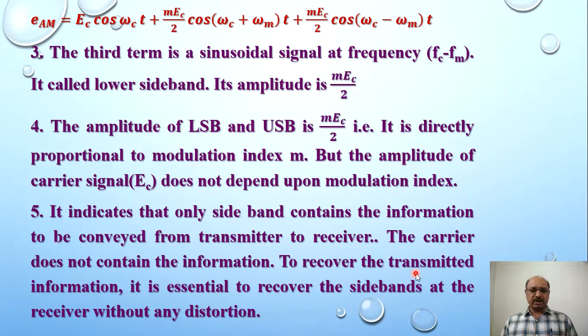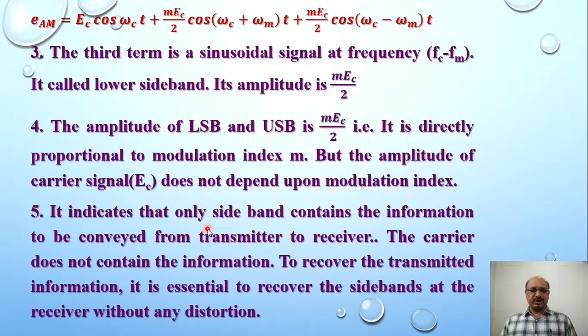To recover the transmitted information, it is essential to recover the sidebands at the receiver without any distortion. That means our information is contained in the lower sideband and upper sideband. It is not contained in the carrier signal or carrier term.